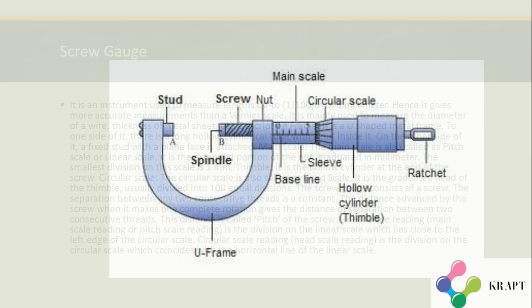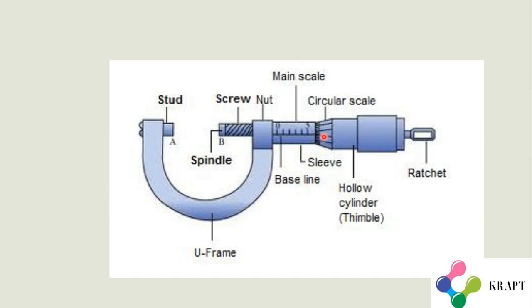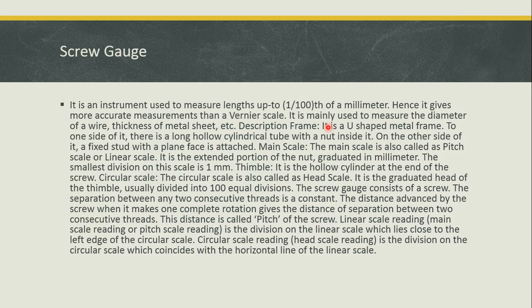So this is the circular scale. It consists of some 100 divisions, and it's graduated on the hollow cylinder, that is the thimble, and it is one of the major components of the screw gauge. It is used to find the diameter of a wire.